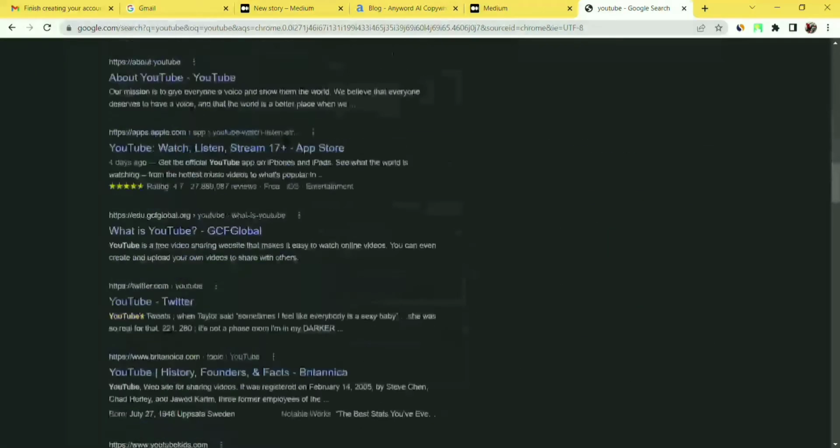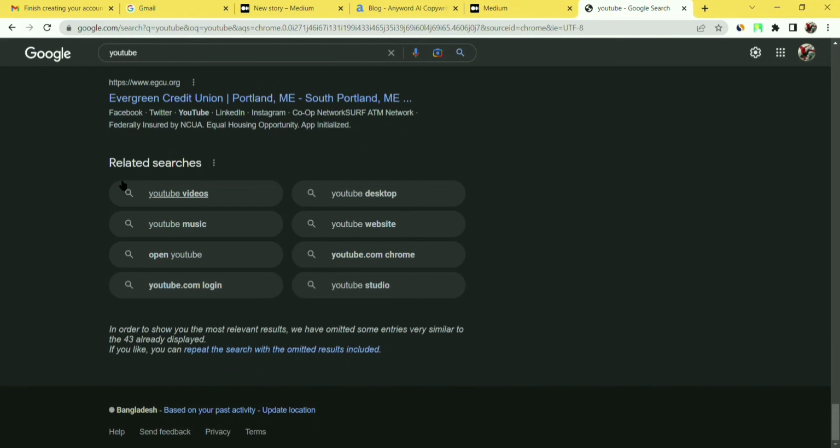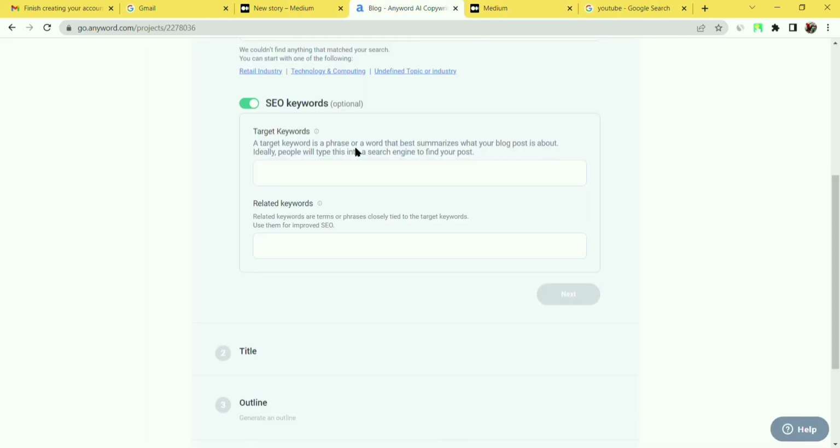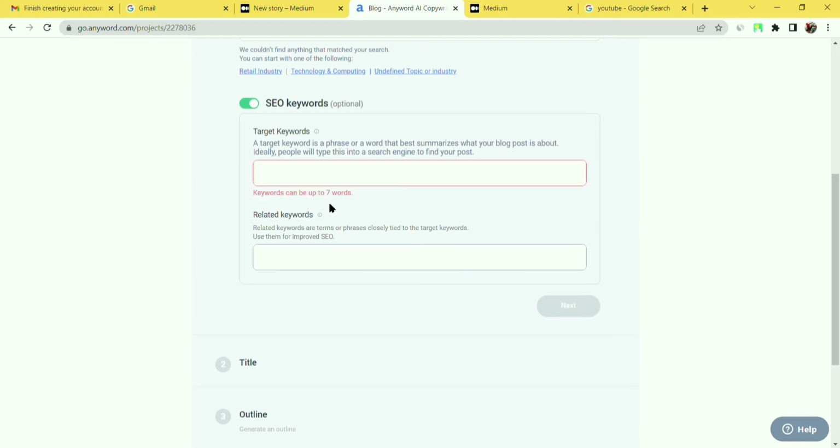Search YouTube, and here you can see some. You have to press Control C. Now come back here and paste it again and again. But we can only use some of these keywords. Only 7 were available for the free option.